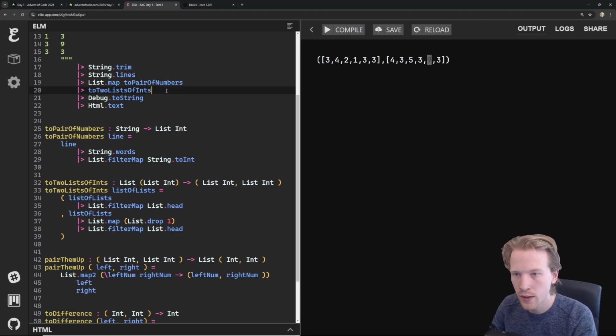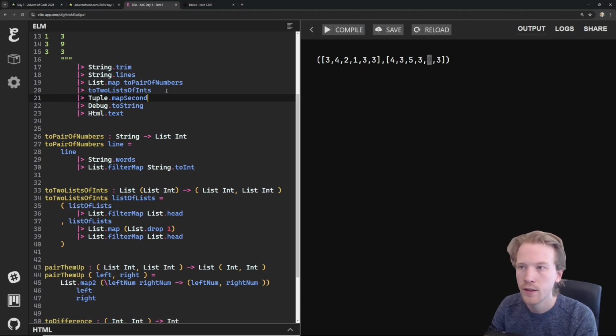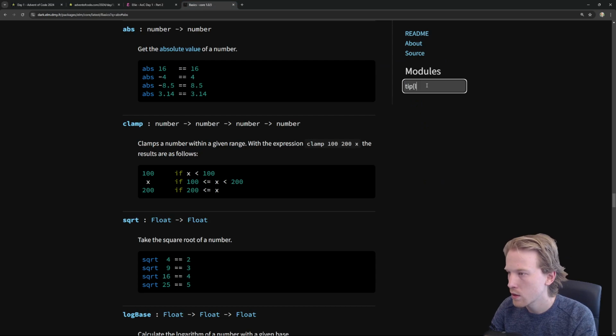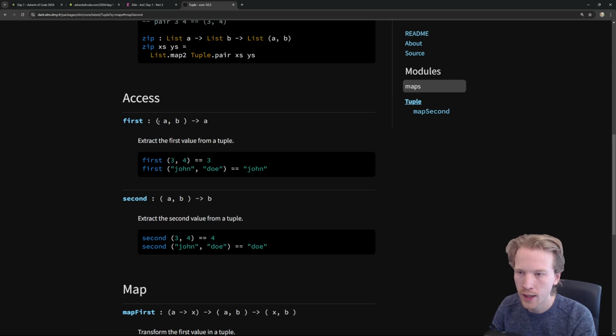So I got these 2 lists of ints. What I'm going to do is I'm going to say Tuple.mapSecond. A tuple is a pair in Elm. So when we talk about tuples, when we spell it right at least, let's do map second. What you can do with tuples is you can talk about pairs. You can call functions like first, that'll just give you the first part. Second will just give you the second member. So here are some examples.